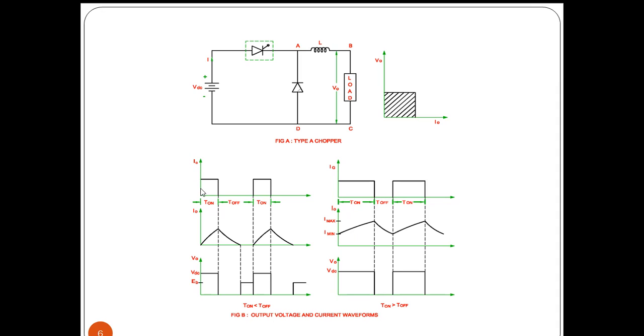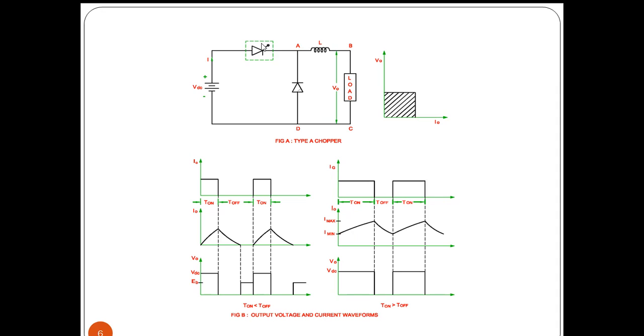This is the representation whenever the chopper is switched on, and now we are going to observe what happens whenever the chopper is off.